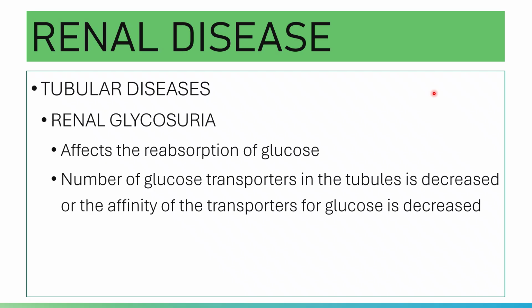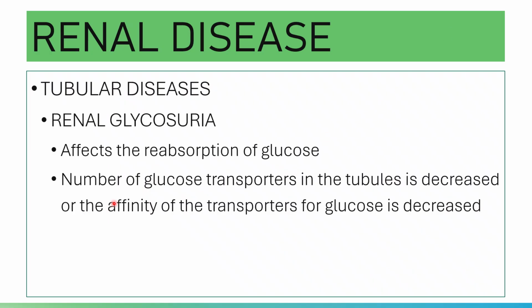If the blood glucose level reaches the maximal tubular reabsorptive capacity for glucose, which is 160 to 180, glucose will appear in the urine. In patients with renal glycosuria, there is an increased urine glucose concentration with normal blood glucose levels.